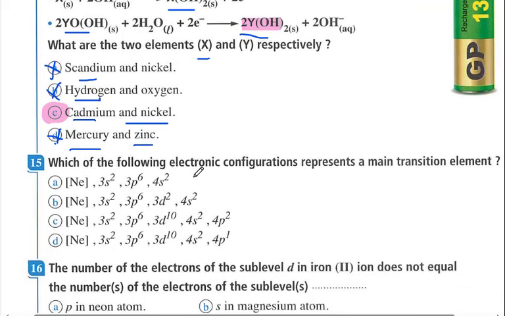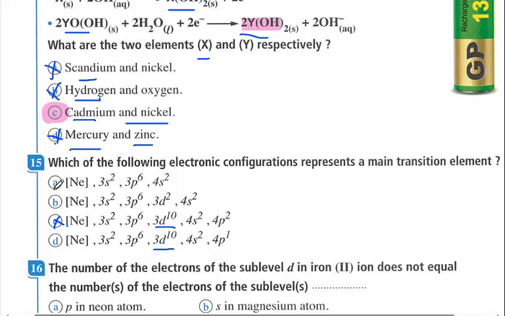Which of the following electronic configurations represent a main transition element? Main transition elements, by definition, are the elements which contain electrons in the d sublevel, not completely occupied. So if it is completely filling the d, it is not correct.